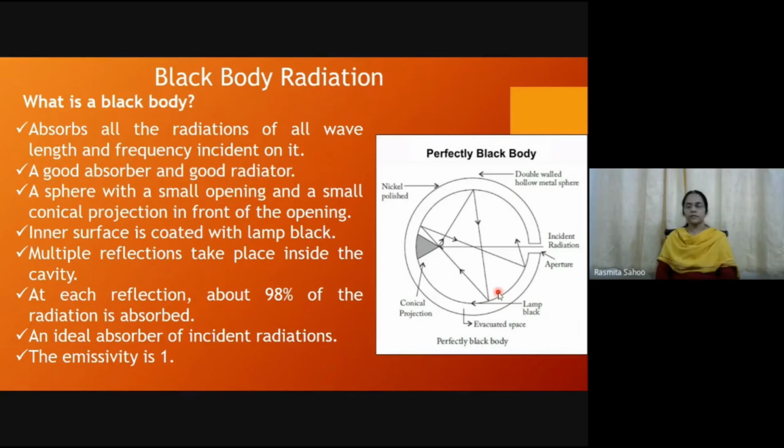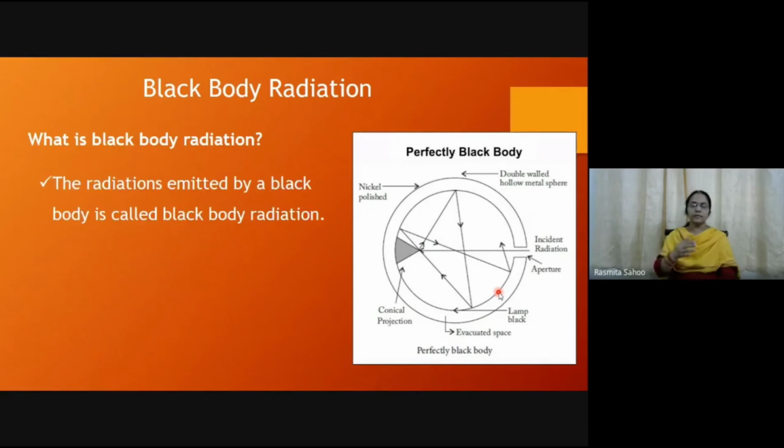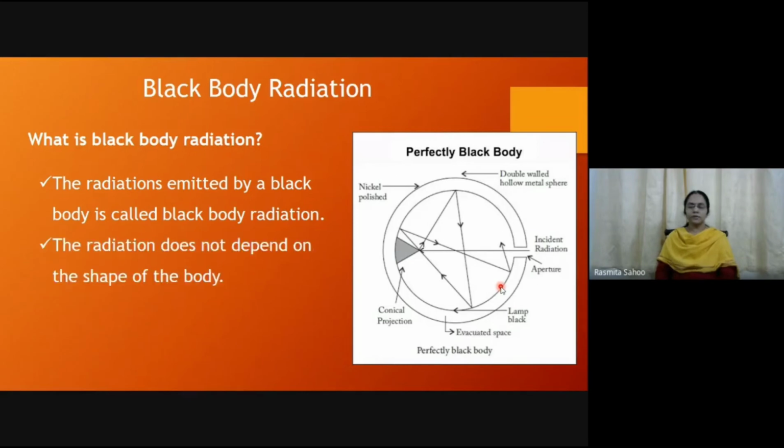Okay, so this is the construction of a perfect black body. Now we'll see what black body radiation is. Can you guess what it will be? Because I have already told you this is a black body. Can any of you guess what the black body radiation will be? Right. The radiation emitted by a black body is called black body radiation. Whenever the radiation is emitted by a black body, that is known as black body radiation.